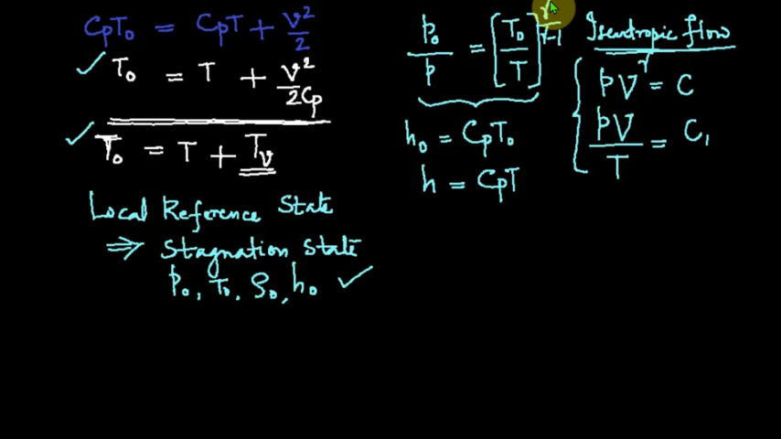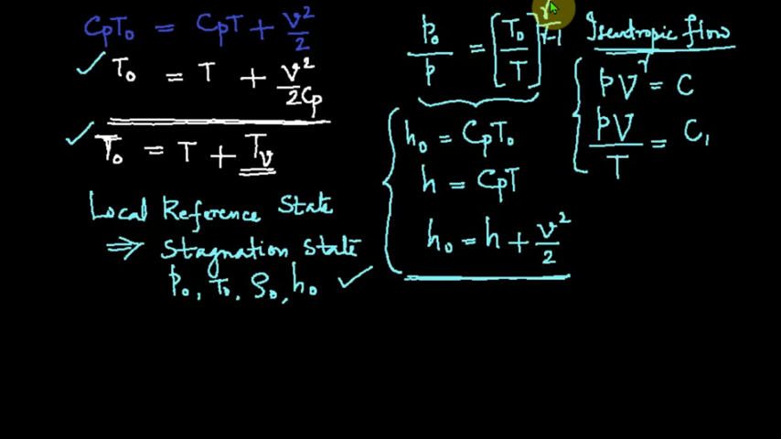And what is the other relation? H0 is equal to H plus V square over 2. That should also be kept in mind. You can find and use the work input in terms of stagnation properties later in the analysis of performance of rotodynamic compressors. We are going to use this concept in the next topic, on centrifugal compressors. Thanks a lot.